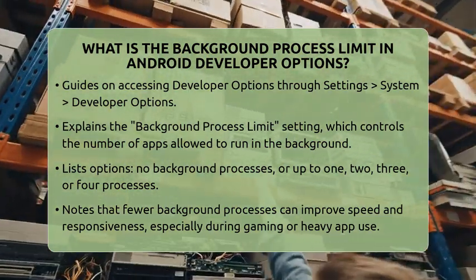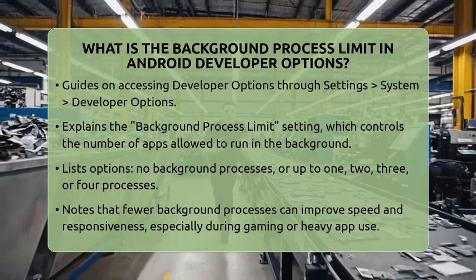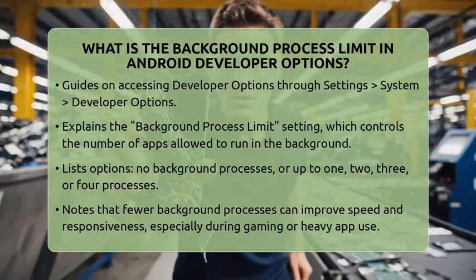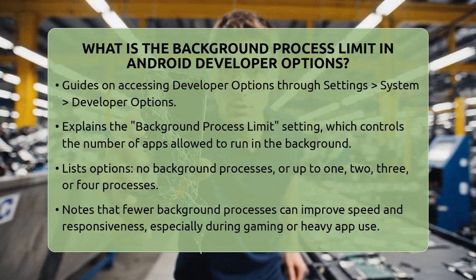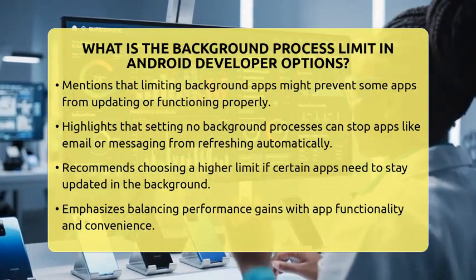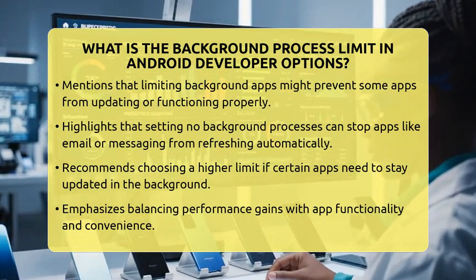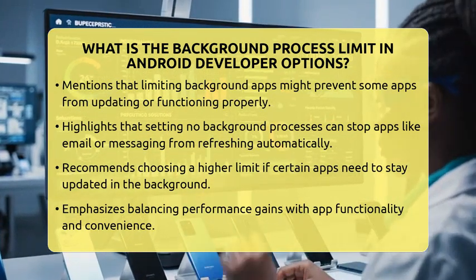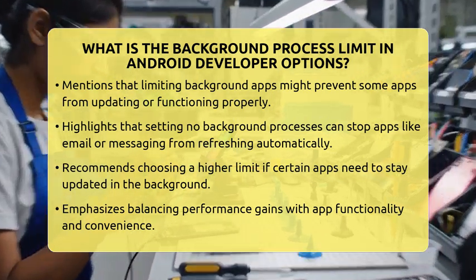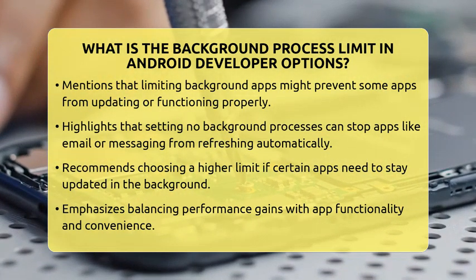You can set it to no background processes at all, which stops all apps from running in the background. Or you can choose to allow only 1, 2, 3, or 4 processes at most. Picking fewer processes can make your device faster and more responsive, especially during gaming or when running heavy apps. But it might also mean some apps won't update or work properly when they're not in the foreground.